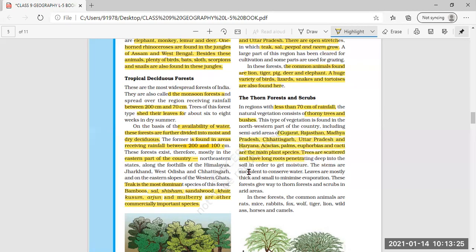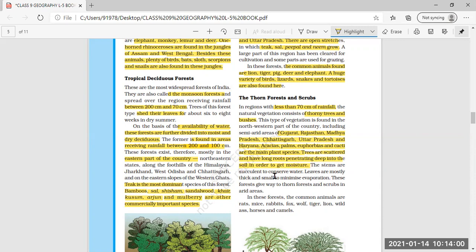Trees are scattered and have long roots. Now, why do trees have long roots? So that deep into the soil, wherever any little bit of moisture is there, these roots can go to that soil and take the moisture for their growth. That is why the trees are scattered here, and they have long roots which penetrate deep in the soil in order to get moisture.